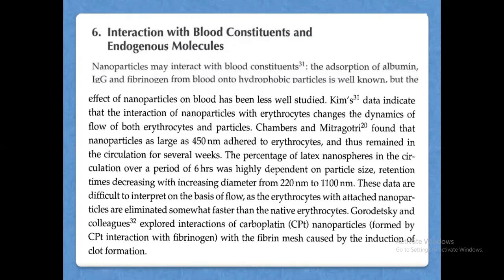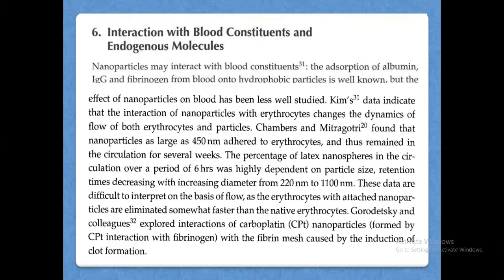Interaction with the blood constituents and endogenous molecules. Nanoparticles may interact with blood components. The components are blood constituents, components present in the blood. The absorption of albumin, IgG, and fibrinogen. So the nanoparticles may interact with the blood constituents. The absorption of albumin, IgG, and fibrinogen from blood.